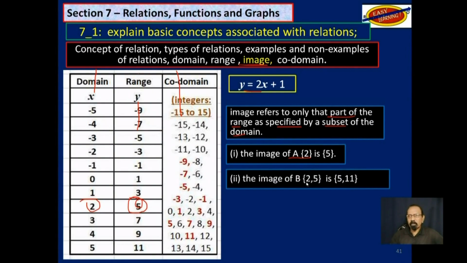And if we look at the image of B, which is 2 and 5, that will be this 2 here and that 5 there, then those images would be 5 and 11. This 5 here and that 11 there.